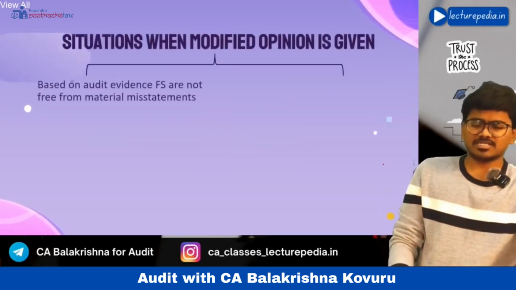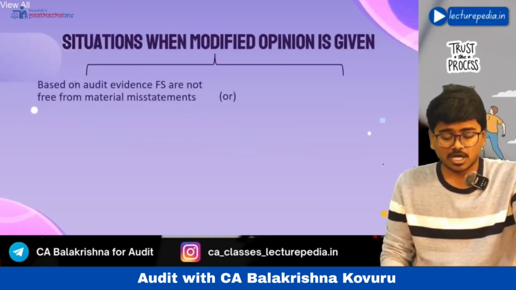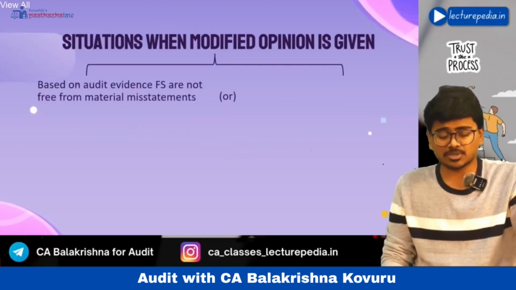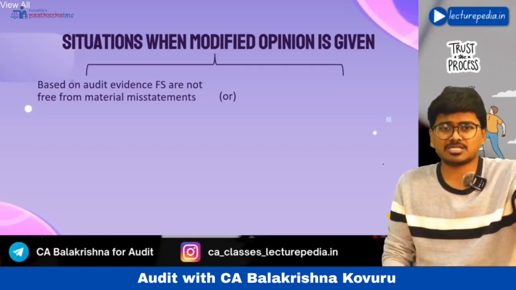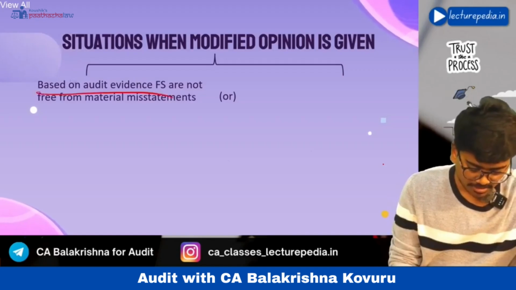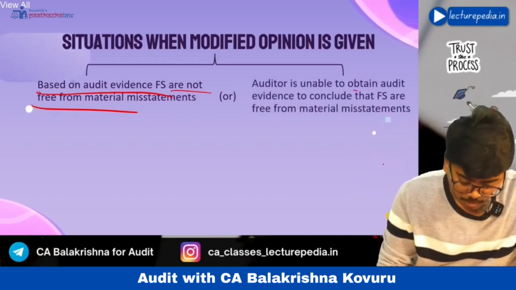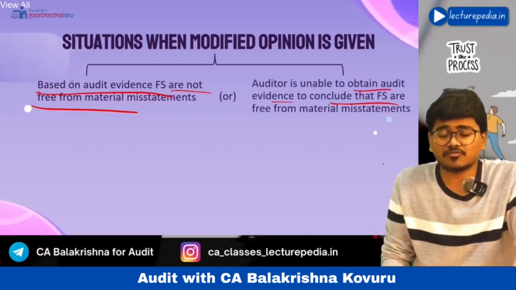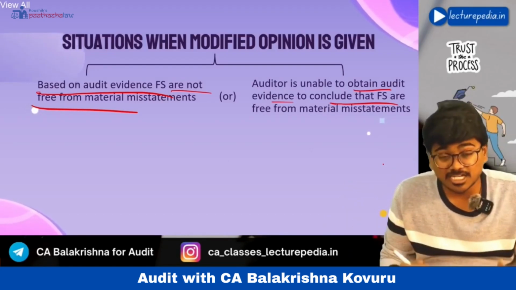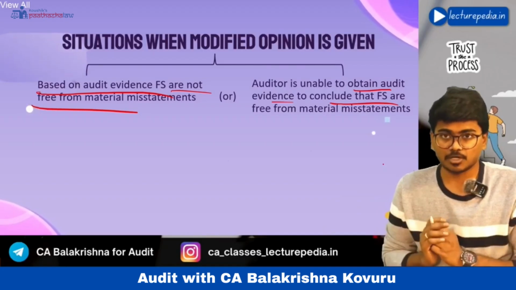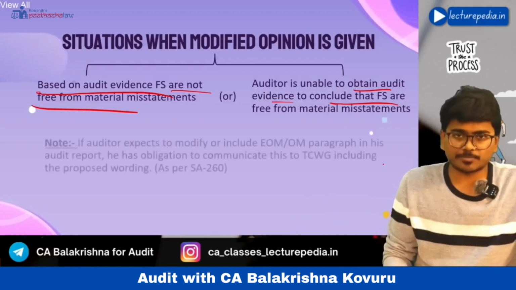Situations when a modified opinion is given. The auditor will give a modified opinion when, based on his audit evidence, he comes to a conclusion that the financial statements are not showing a true and fair view, or there are misstatements in the financial statements. That is, based on audit evidence, the financial statements are not free from material misstatements, or the auditor is not able to obtain audit evidence to conclude that the financial statements are free from material misstatements. In these two situations, the auditor will give a modified opinion. Which type of modified opinion, that we will see. But basically, if any of these two situations is present, the auditor will modify his opinion.